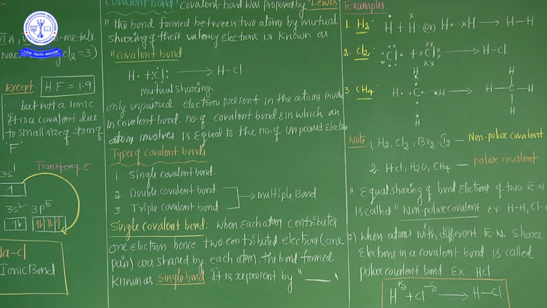Important examples. Now we are going to discuss the single covalent bond. What is the meaning of the single covalent bond?